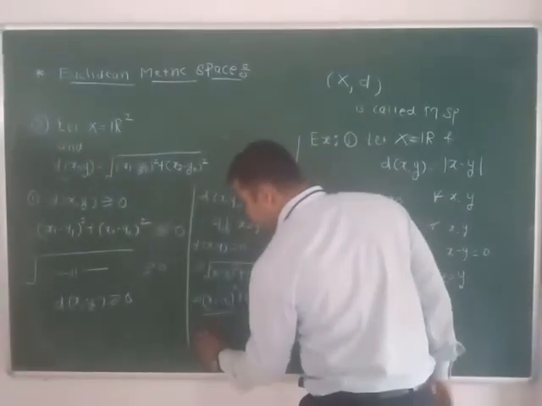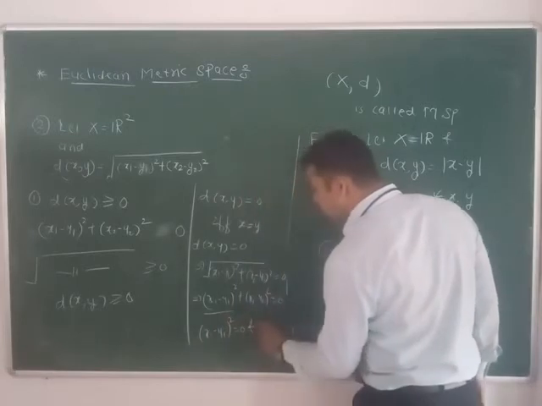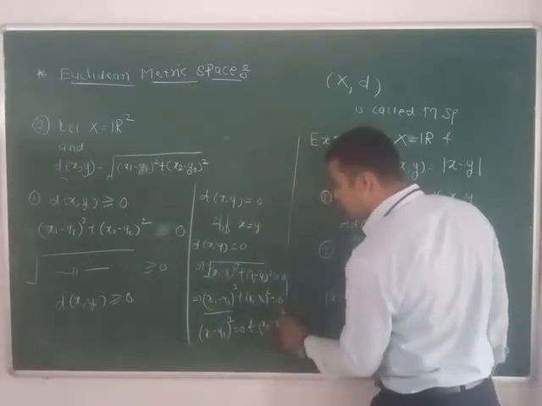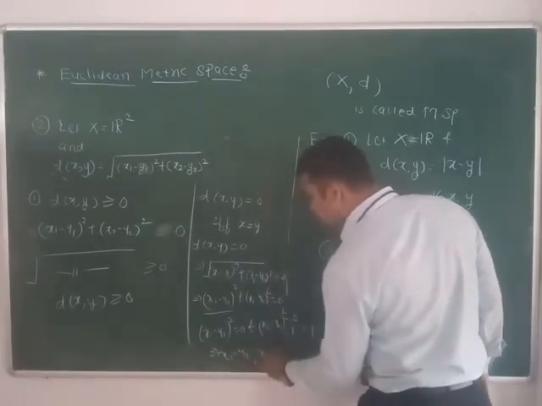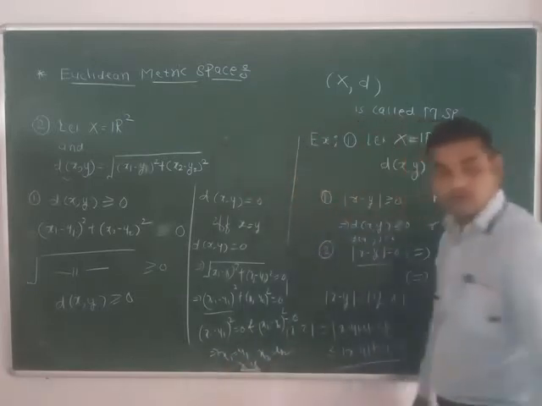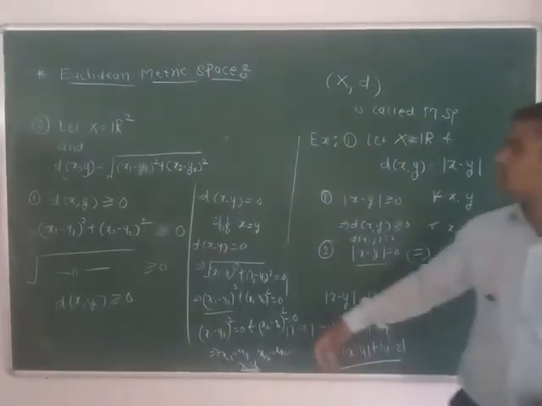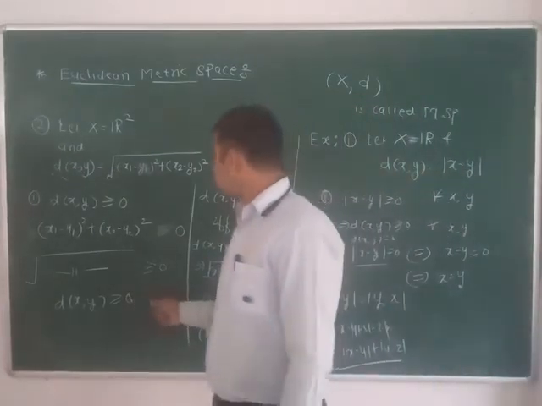So (x1 minus y1) square is equal to 0 and (x2 minus y2) square is equal to 0, which implies x1 is equal to y1, x2 equal to y2, which implies that x equal to y. So this is nullity, this is positivity.